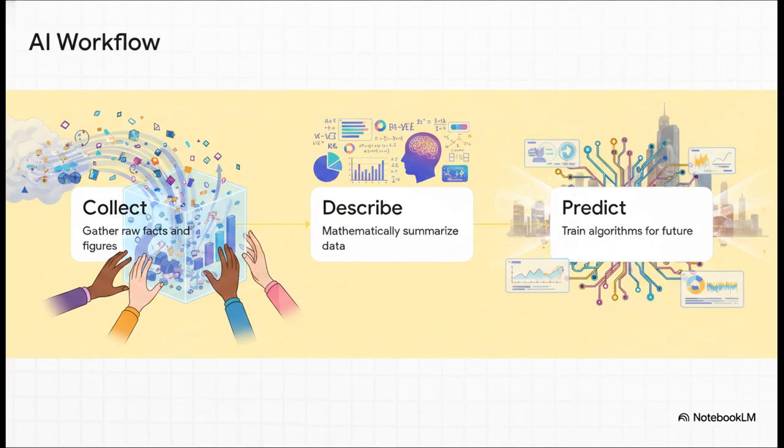The core workflow here happens in 3 simple steps. Step 1, we collect the data, gather the raw facts and figures. Step 2, we mathematically describe and summarize it so our human brains can actually comprehend what we're looking at. And step 3, we train algorithms on that summarized data to make powerful predictions about the future. Pretty much every complex AI model you interact with is essentially executing a highly advanced version of these exact 3 steps.